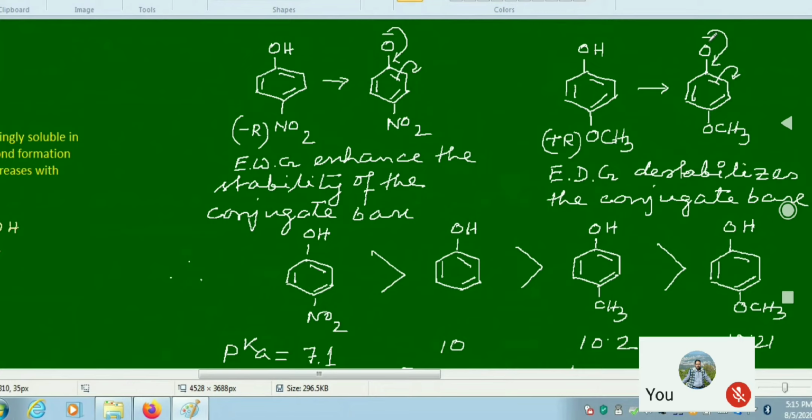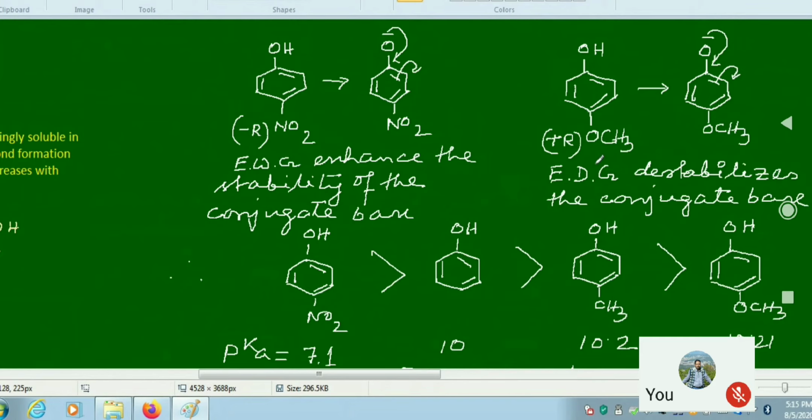So this resonance is less as compared to the previous case. So in presence of an electron withdrawing group, a phenol becomes more acidic than in presence of an electron releasing, electron donating group.